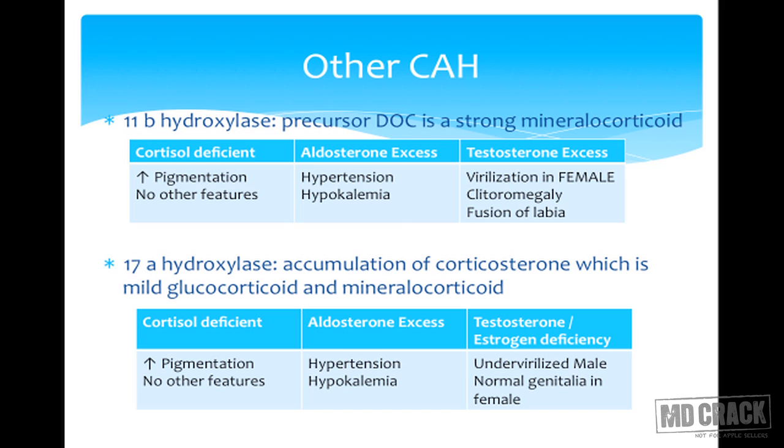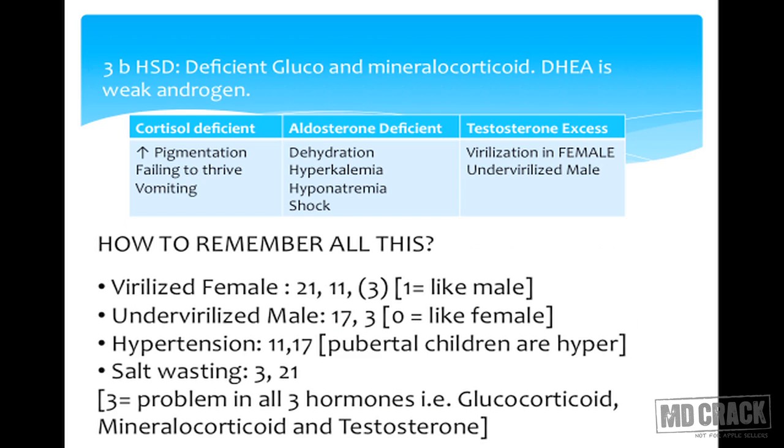In 17-hydroxylase deficiency, there is accumulation of the precursor corticosterone, which is a mild glucocorticoid and a mild mineralocorticoid. So these children also do not develop salt wasting, but they have hyperpigmentation because of raised ACTH. Here, since testosterone is not produced, males will be under-virilized and females will have normal genitalia.